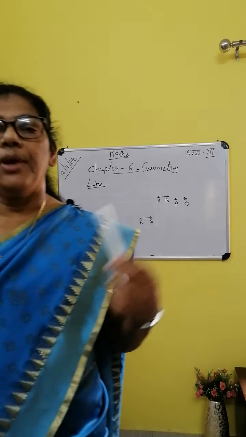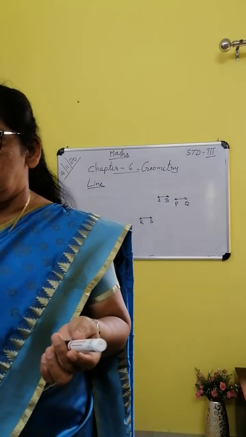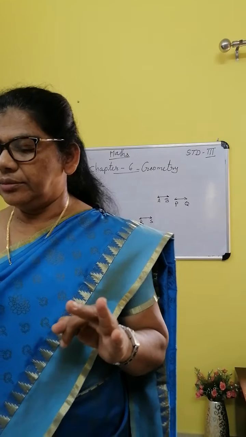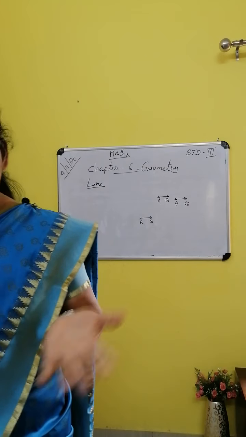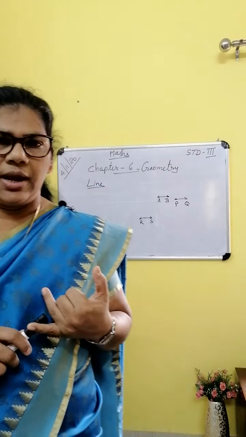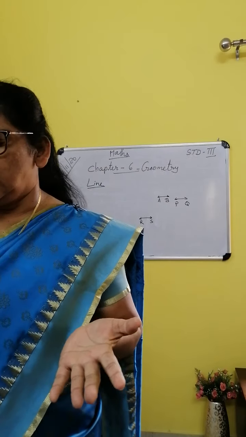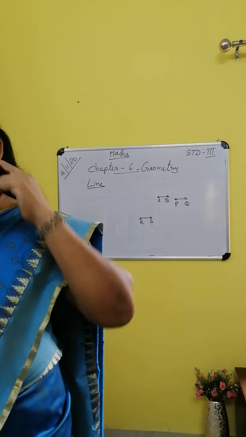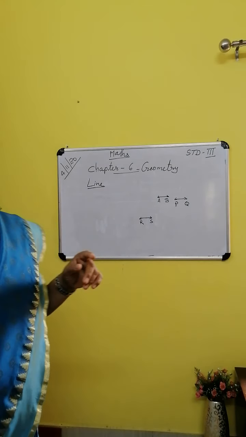There are many types of lines. First of all, horizontal line, vertical line, slanting lines. What is a horizontal line? The line said to be lying flat in a horizontal position.